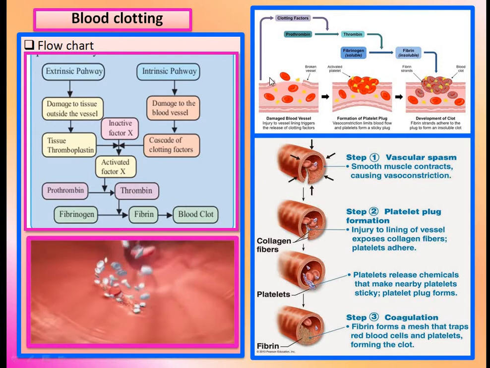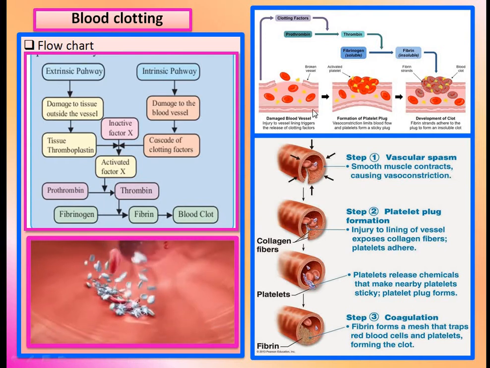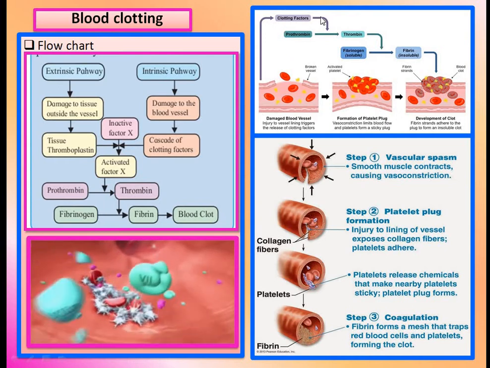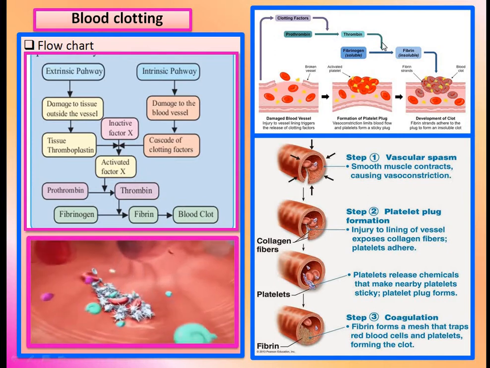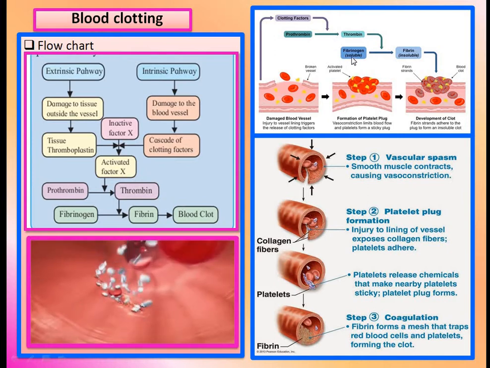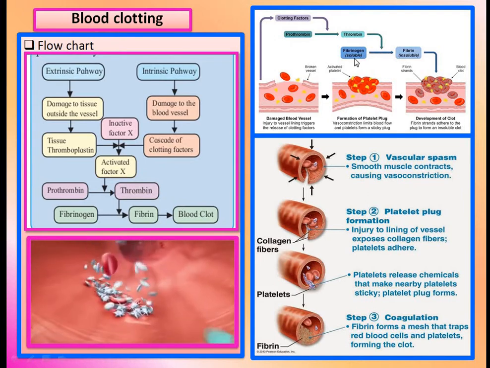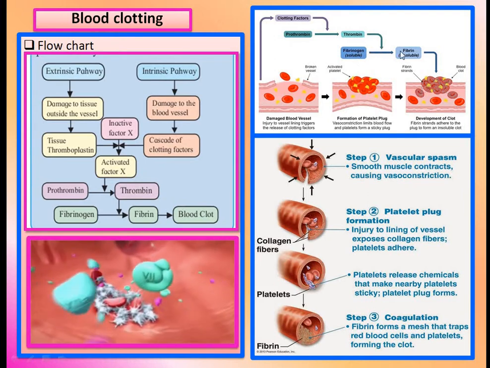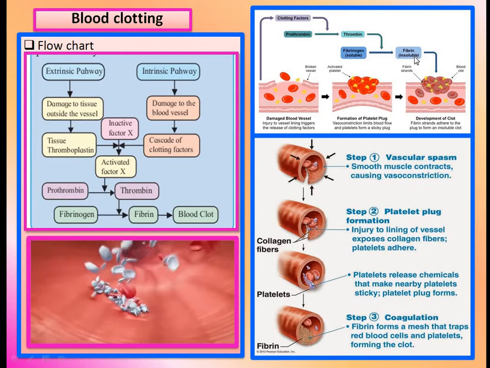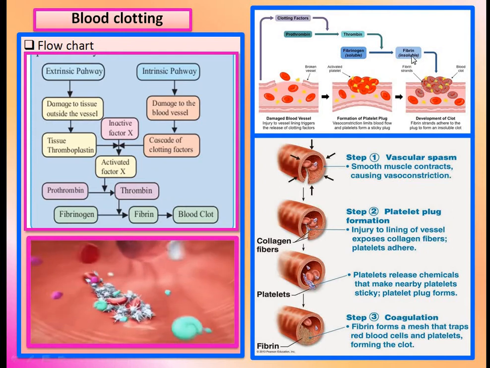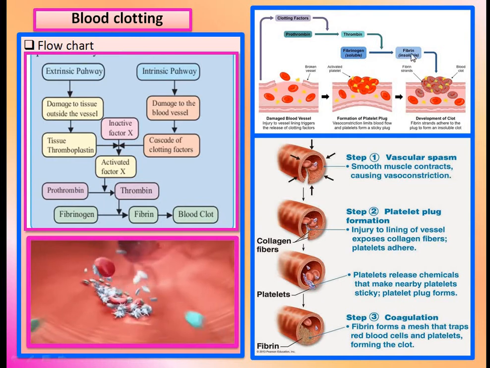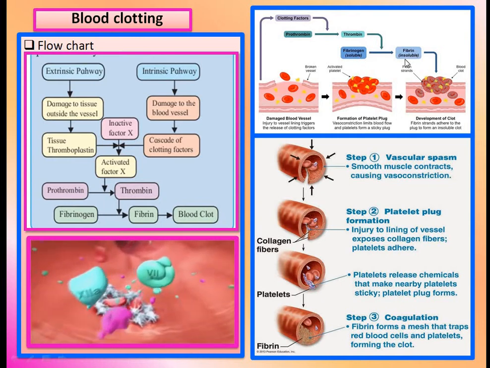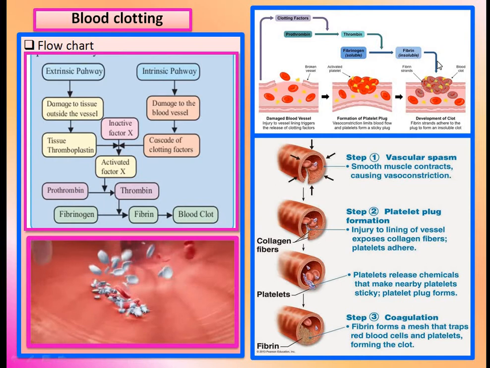Prothrombin is converted into thrombin, and fibrinogen, which is soluble, is converted by thrombin into fibrin, which is insoluble, that means the soluble blood is converted into a gel-like insoluble form.